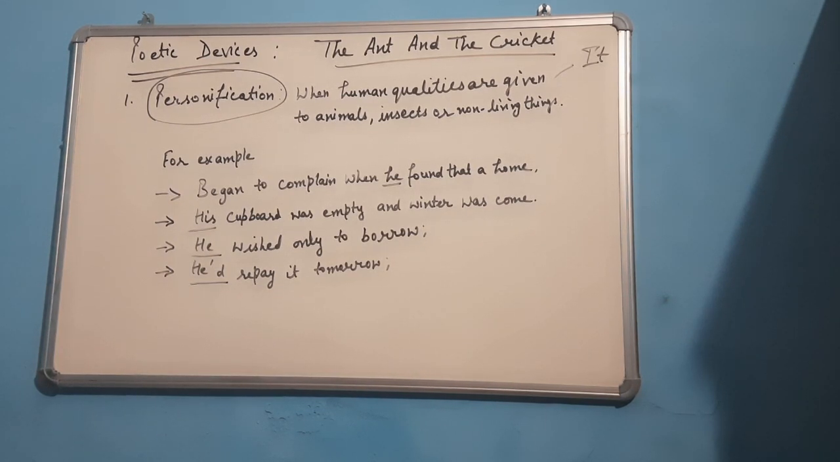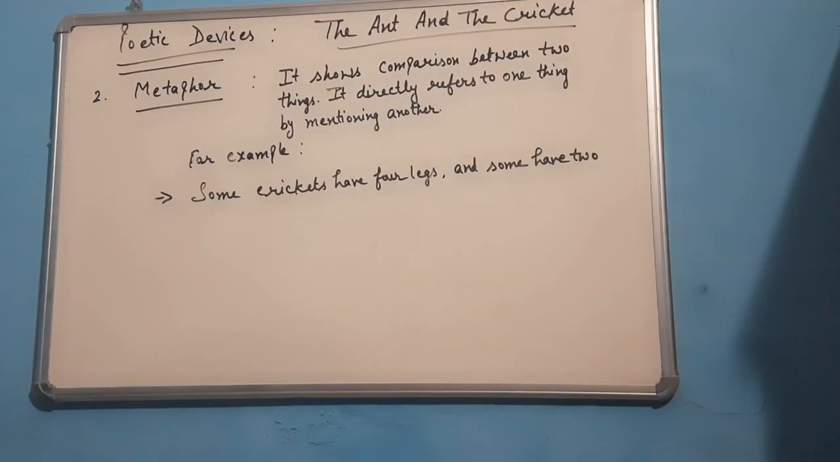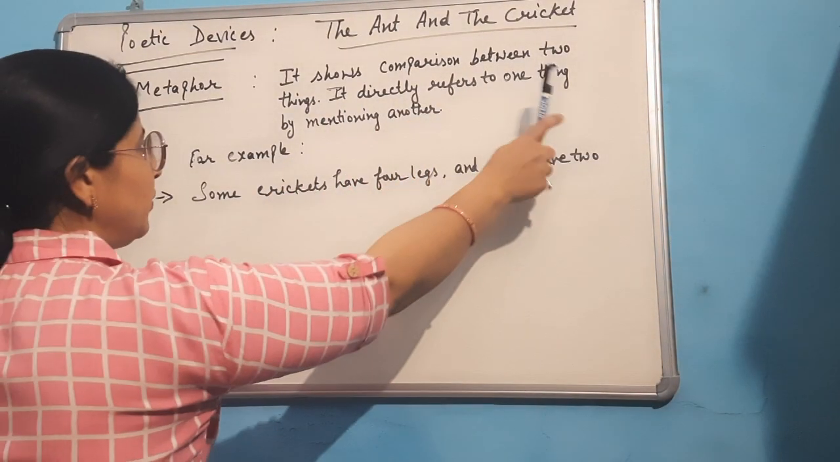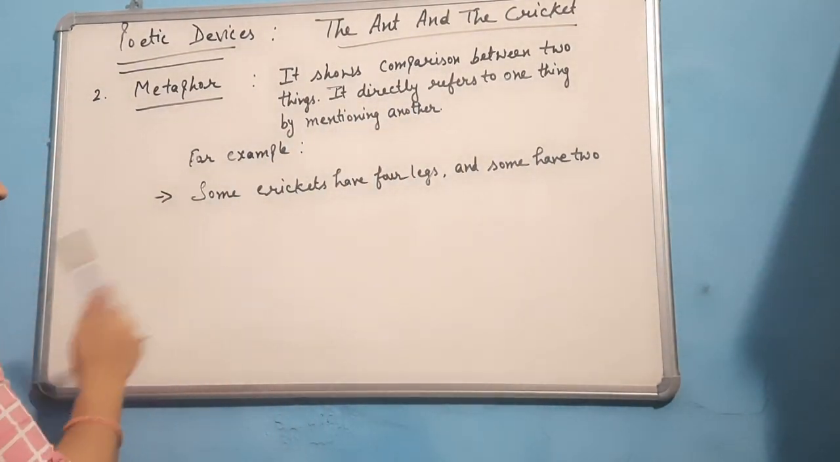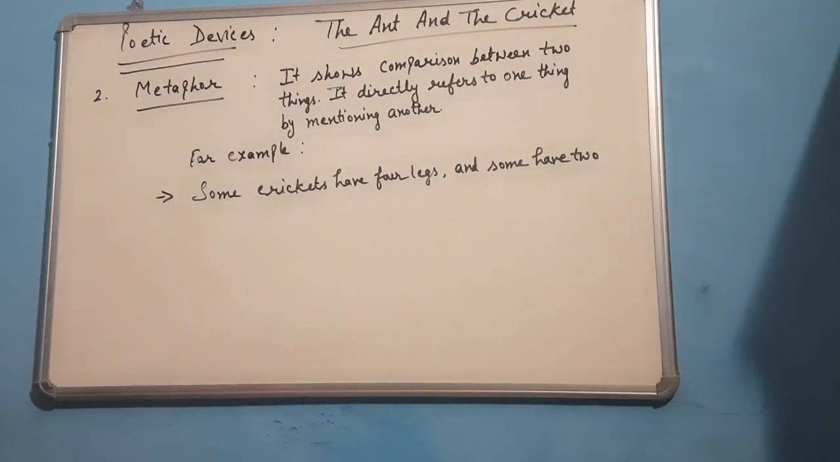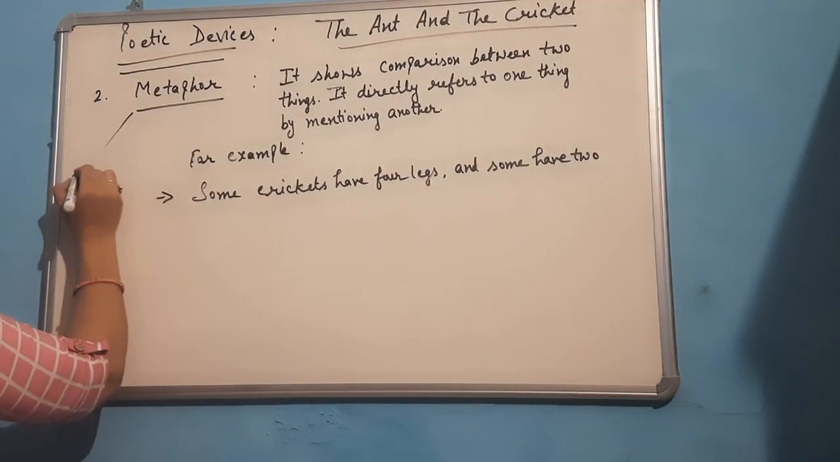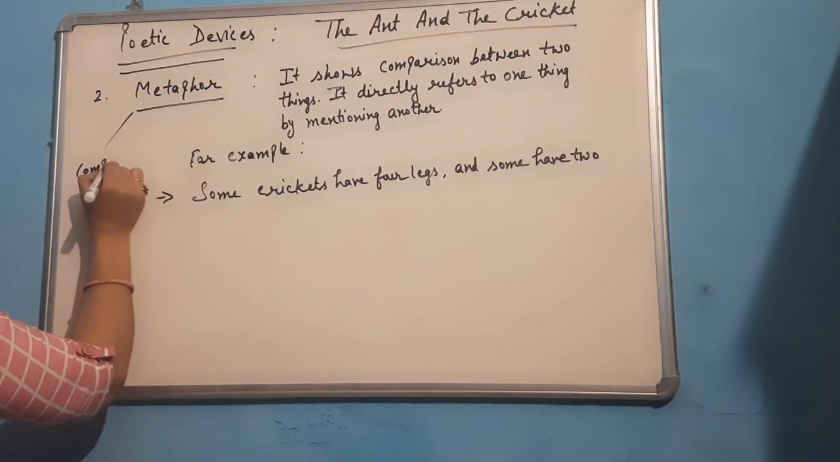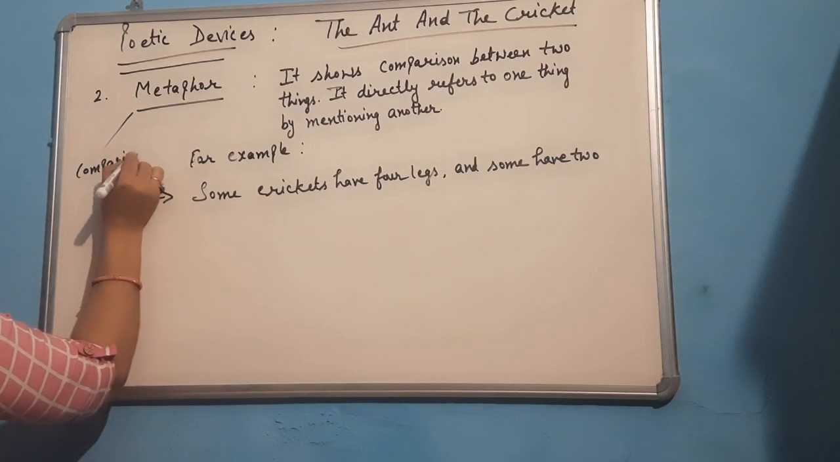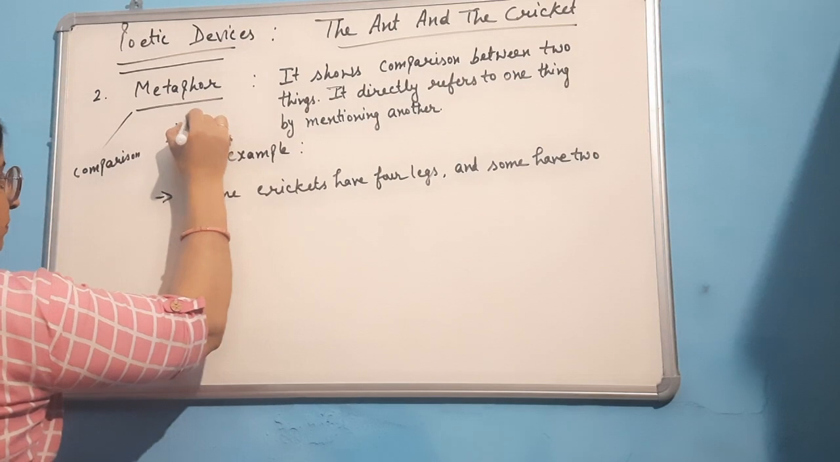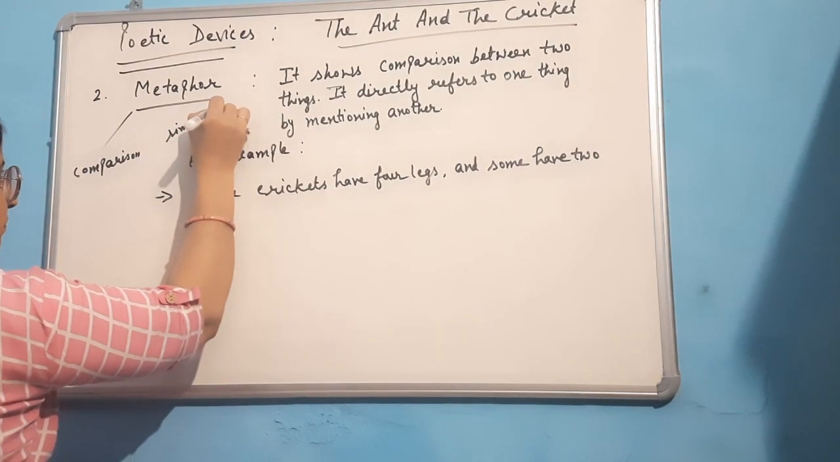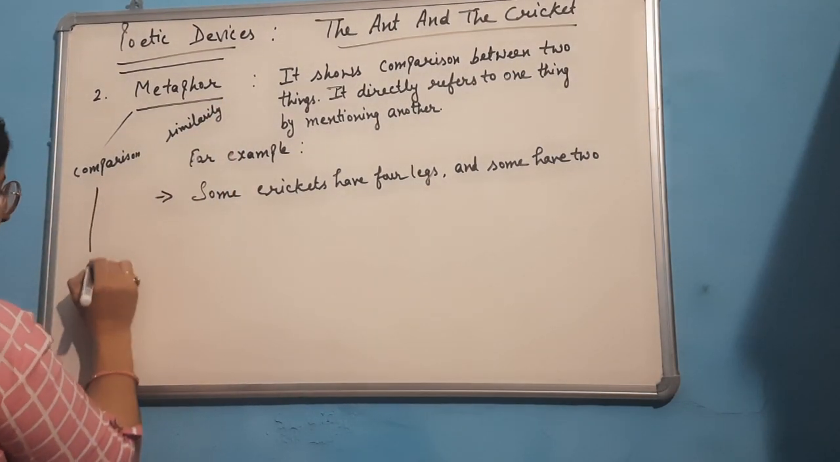Now let us discuss the next poetic device. Our next poetic device is metaphor. Metaphor shows comparison between two things. It directly refers to one thing by mentioning another. Means when we want to show the comparison or similarity, then we make use of metaphor.